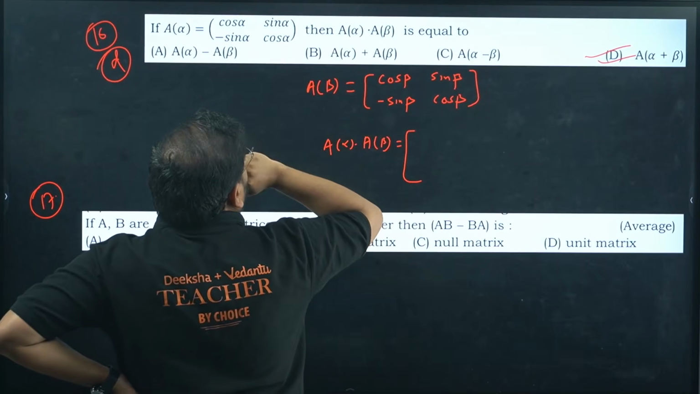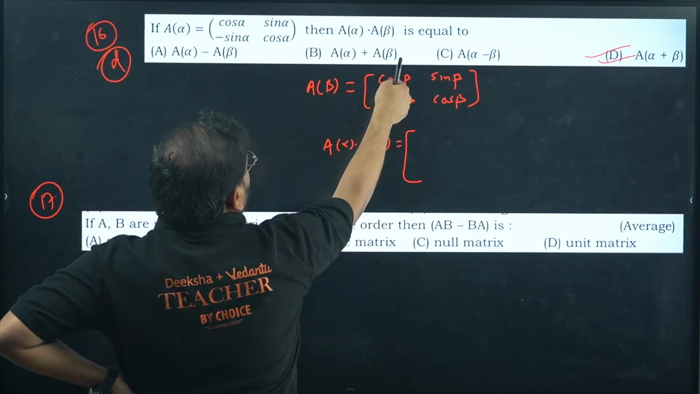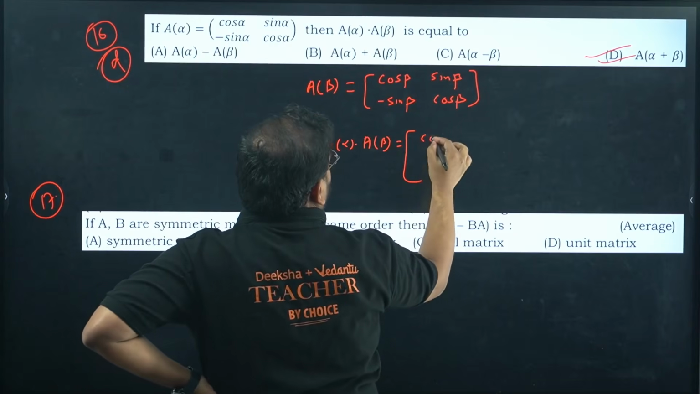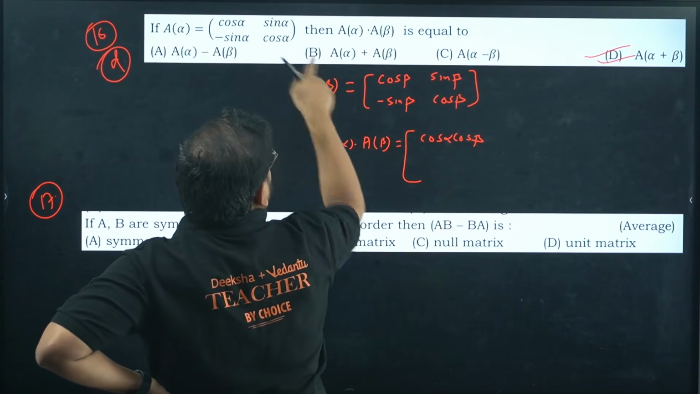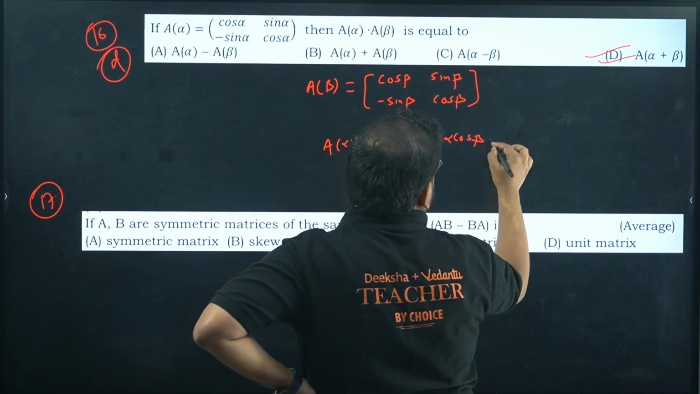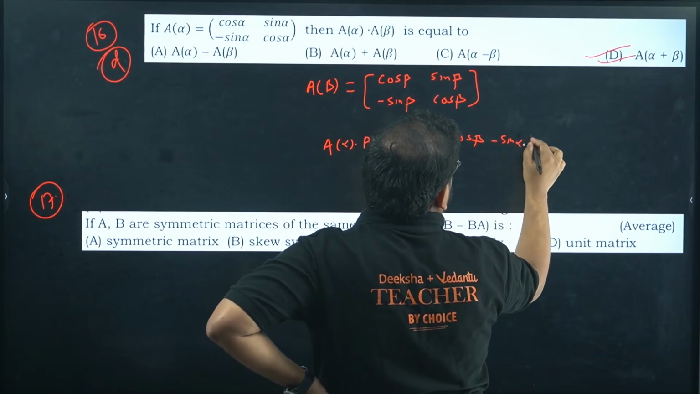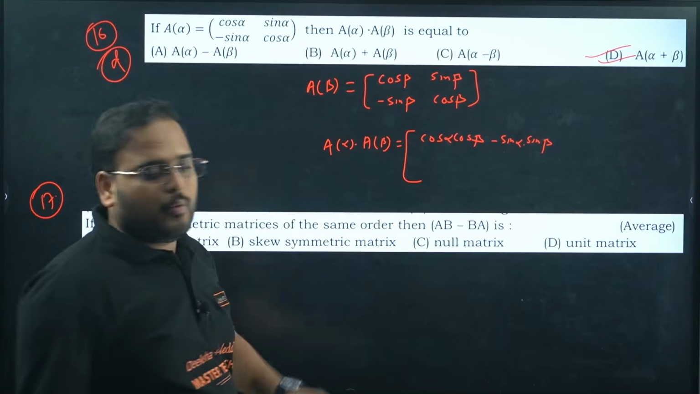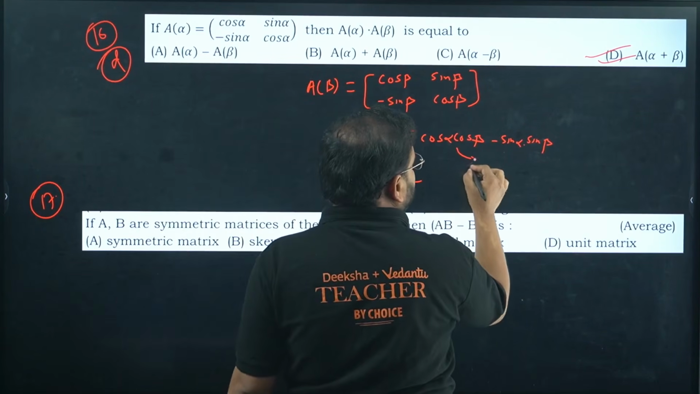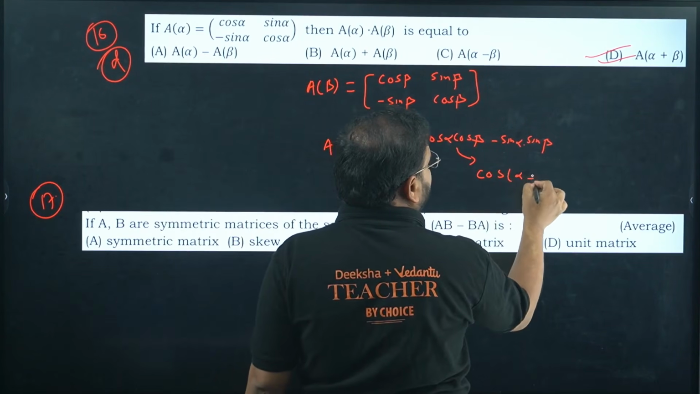Check this out. You'll get from here cos alpha into this, so cos alpha cos beta, and you're going to go with this sin alpha into this, so minus sin alpha into sin beta. Forget about other terms. What is this? This is nothing but cos of alpha plus beta.